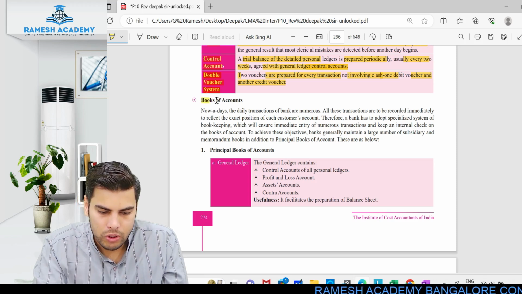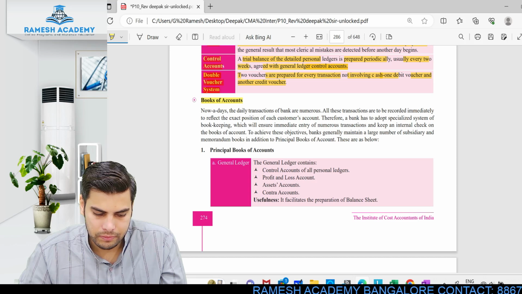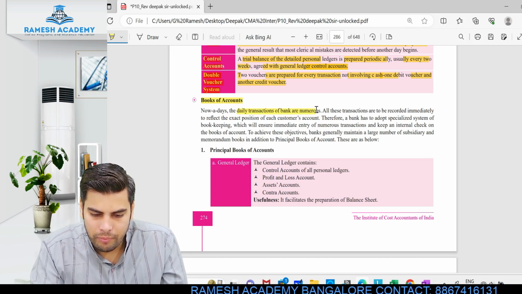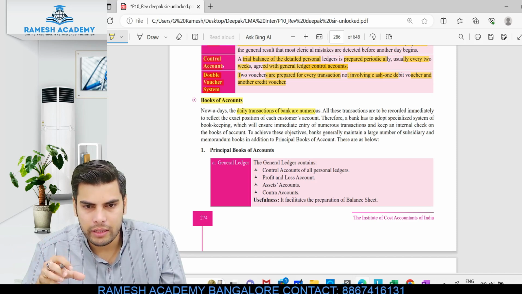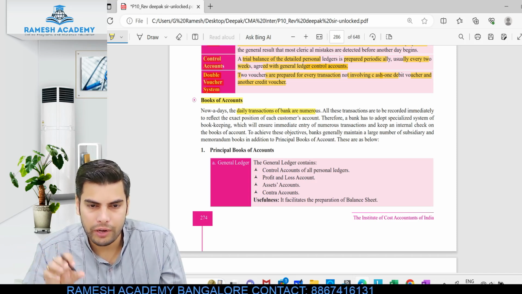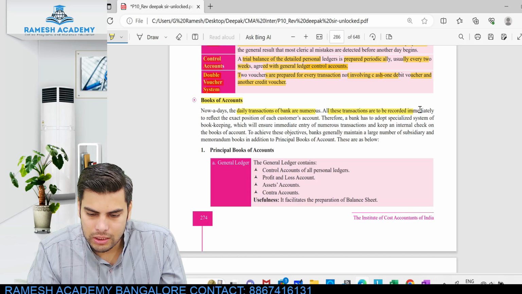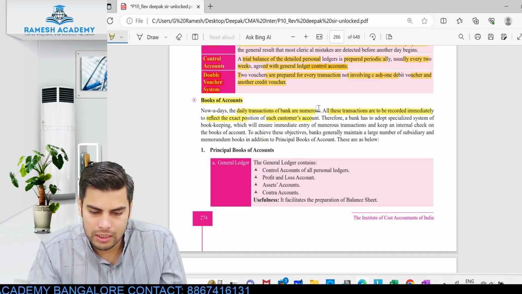information: the books of accounts when it comes to a banking company. Let's talk about this. Nowadays the daily transactions of a bank are numerous. A lot of transactions will be happening in the bank, right? A lot of people will be maintaining their bank accounts and doing a lot of transactions through these banks. All these transactions are to be recorded immediately to reflect the exact position of each customer's account.